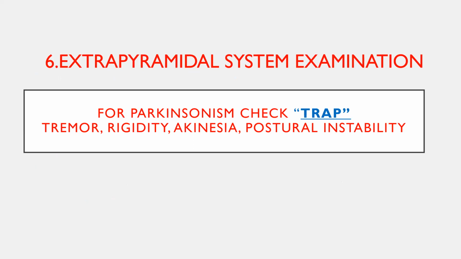So extrapyramidal system is very important. Most commonly we neglect this part. So whenever you are taking a case of movement disorder, you need to examine the extrapyramidal system. The examination is mainly done by seeing the tremors, rigidity, akinesia, and postural instability. Just remember the acronym, that is TRAP, TRAP. So tremor, rigidity, akinesia, postural instability, to be checked in all Parkinsonism or hyperkinetic movement disorders, and even in dementia patients also.